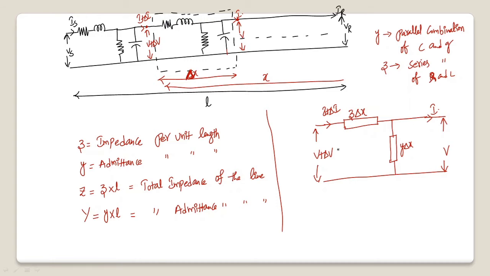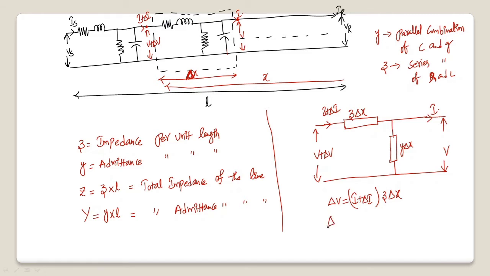Delta V voltage gets dropped here and the remaining voltage appears here. Delta V is the drop, which is the current flowing through this element multiplied by this impedance, so it is I plus delta I into Z into delta x.